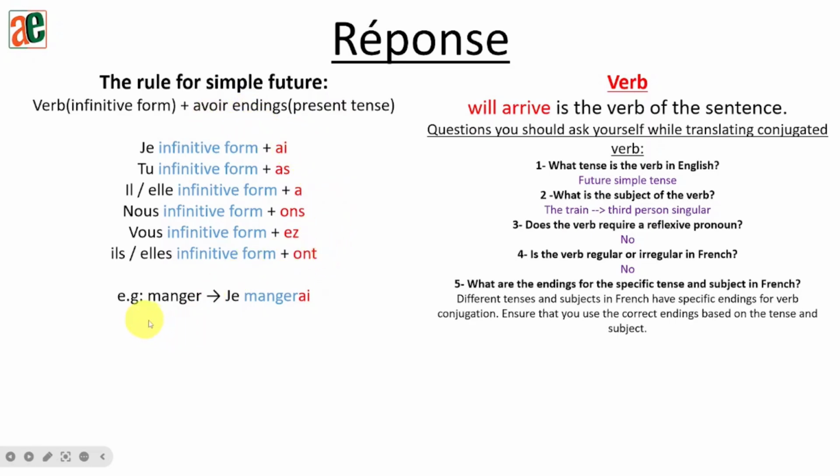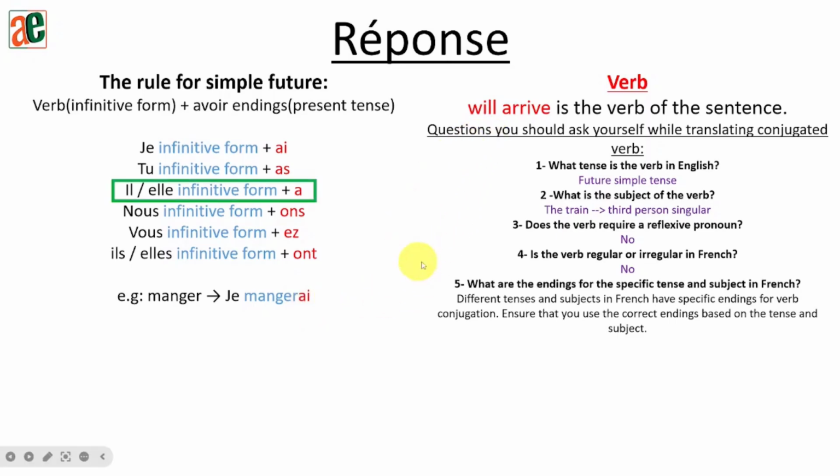So, for example here, I'm taking the verb manger. So I'm writing the full verb. And then for subject je, after writing the verb, I need to add AI. That's what I did here. Okay? If you do have questions, please do not hesitate to just message me and I will give you more explanation.